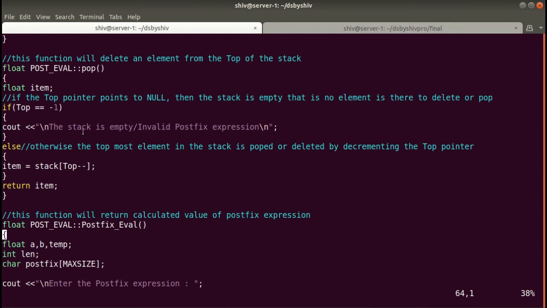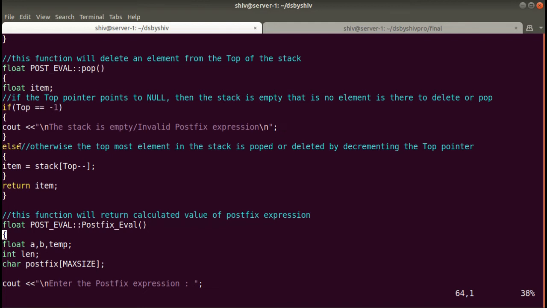If it is minus 1, then we show the message stack is empty or invalid postfix expression. Suppose the user has entered a wrong postfix expression, then control will still come to this line.